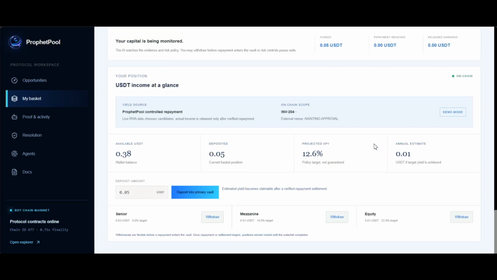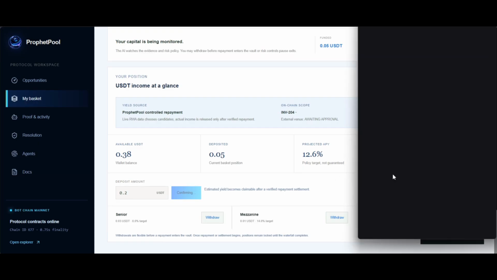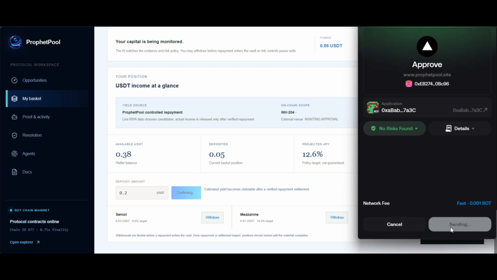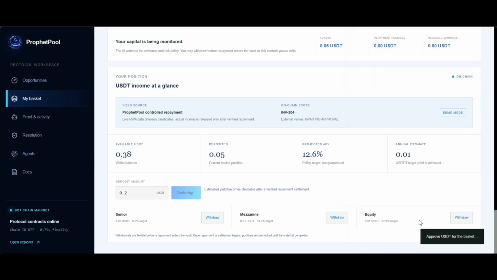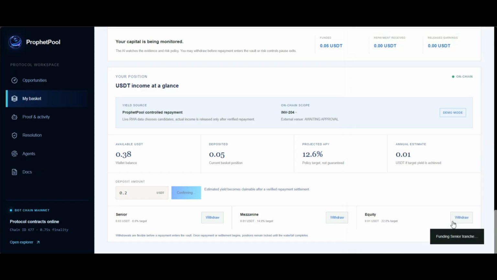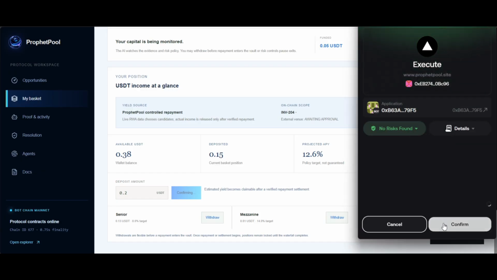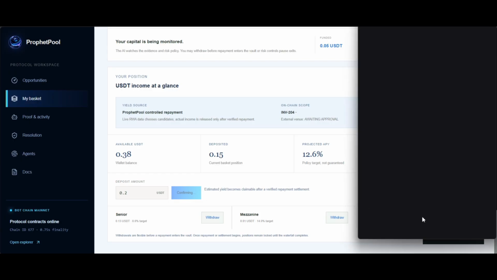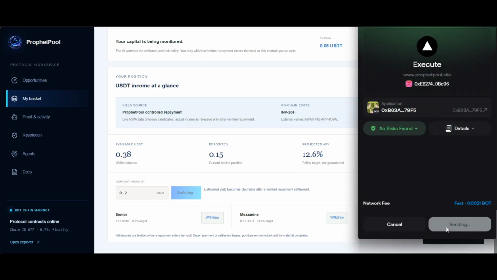So this is also the user's basket. USDT is divided across these three structured positions. The senior receives priority payments, with the lowest target risk. Mezzanine takes a middle position for additional income, while equity absorbs the first loss in exchange for the highest target yield. The basket also shows the execution map, so users can see exactly which allocation can execute now and